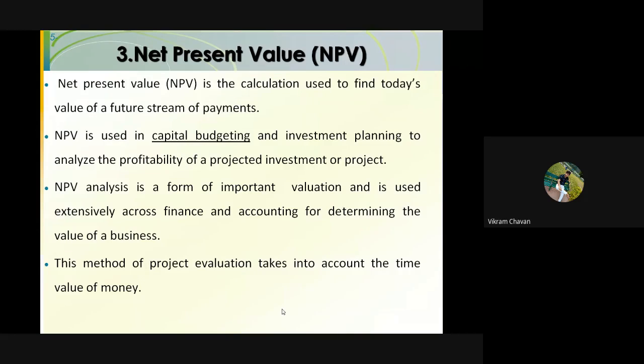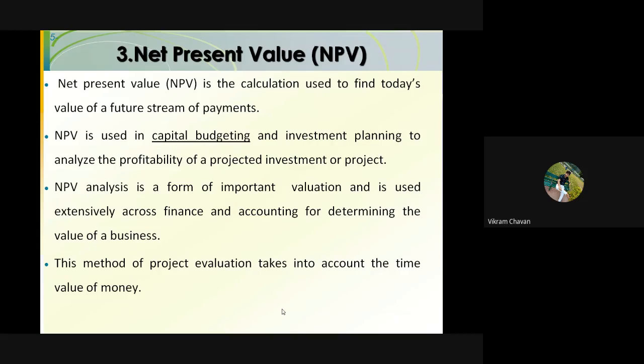The second evaluation criterion we have seen is the average return on investment, also called ROI in short form. This average return on investment takes the accounting information and calculates the rate of return. The simple formula for this average rate of return is profit after tax, that is PAT, divided by the book value of the investment.